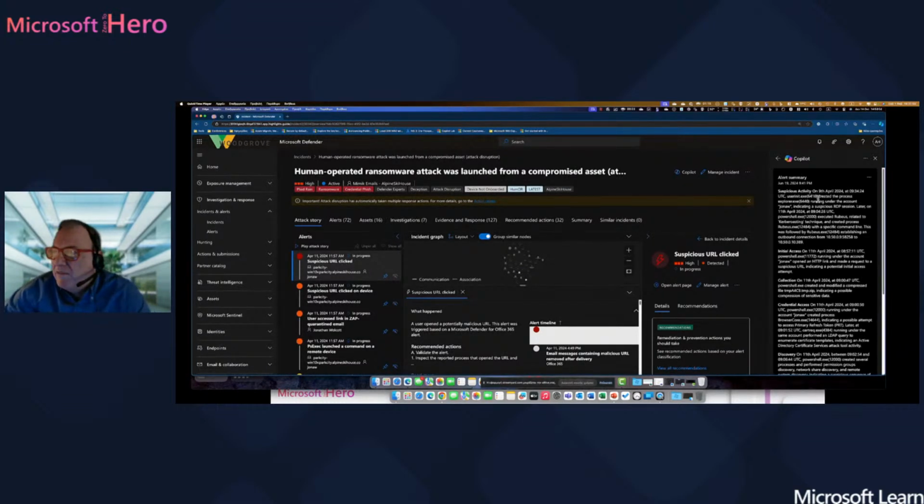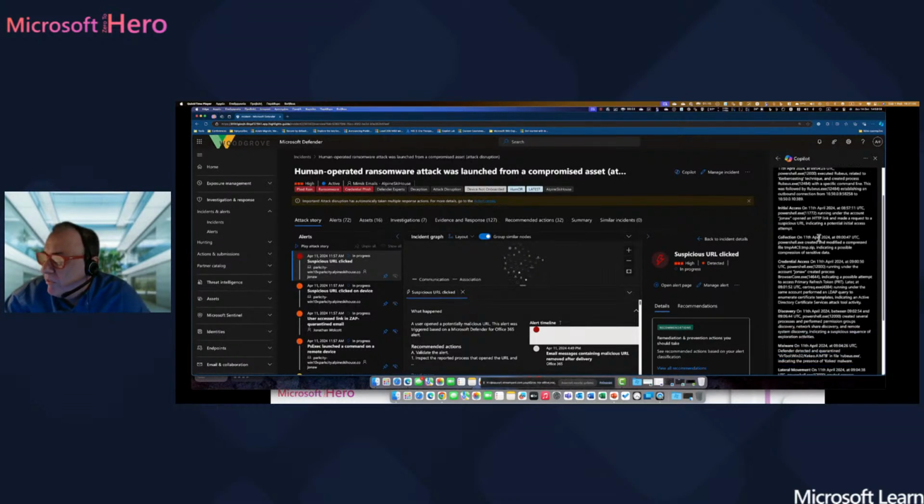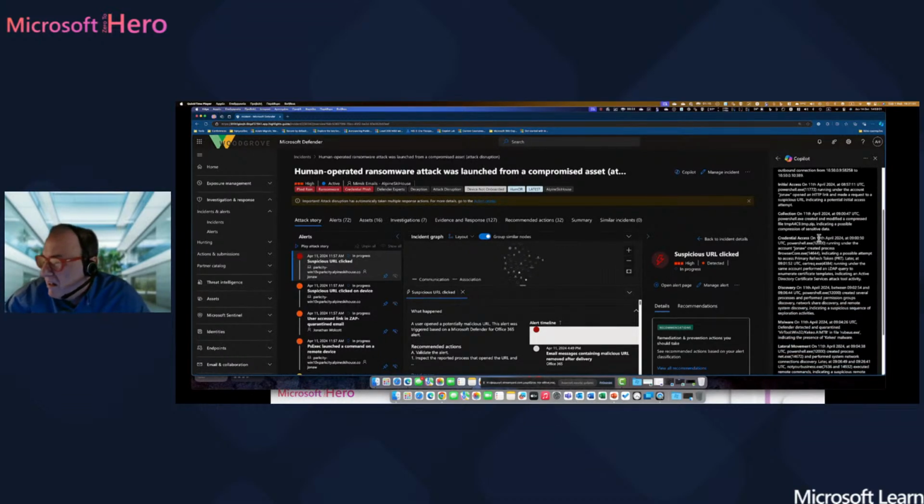And again, we have the alert summary. Again, you can see that it's very easy to read the text and understand what's going on in that specific alert. Suspicious URL clicked in that specific alert. So you read all the information. It can actually give you information about possible files that the user clicked.